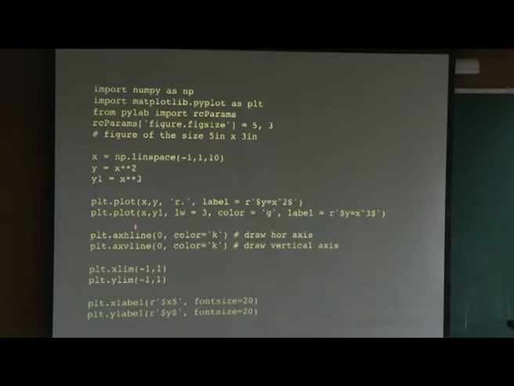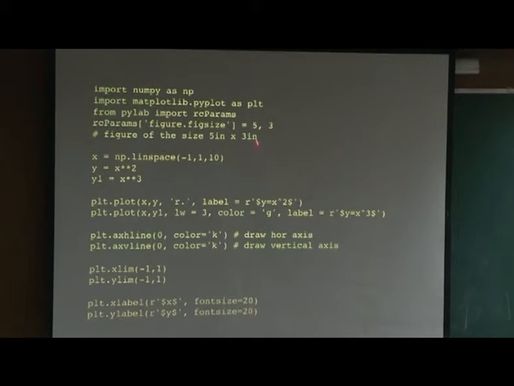Now, if I do not control my limits, x limit and y limit, it may choose its own, it may put something else. Of course, my plot is from -1 to 1, but I want my x axis to be limited by -1 to 1, suppose. Then I say x limit is -1 to 1 and y limit -1 to 1. This is optional. I can put labels for the x axis and y axis. So, this is x axis and y axis.